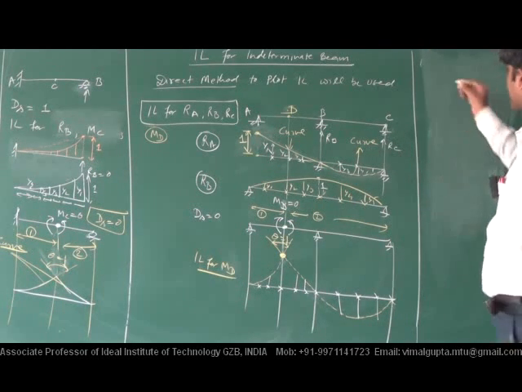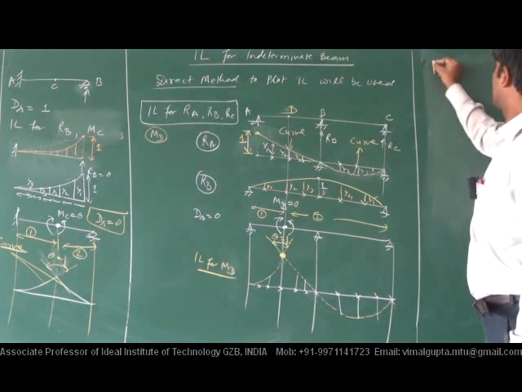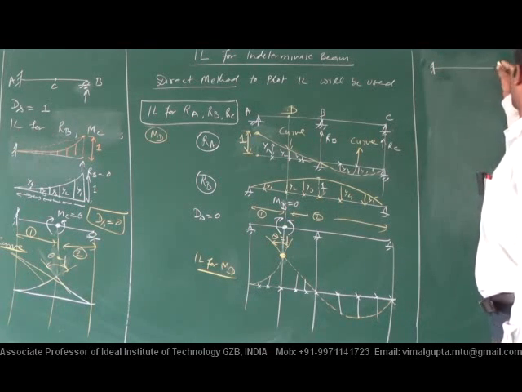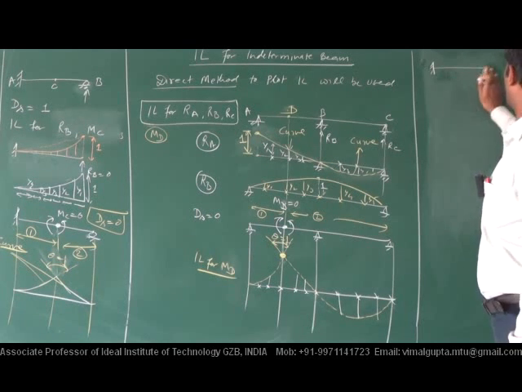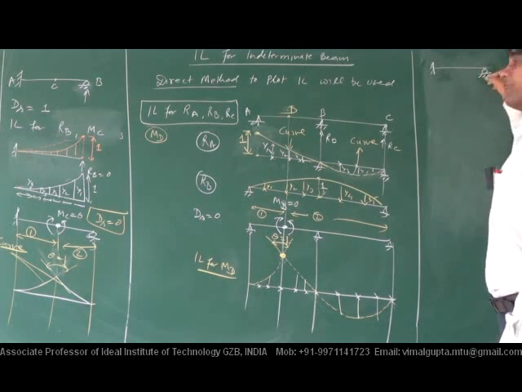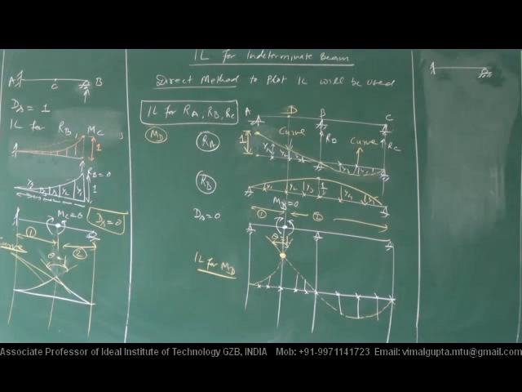So, if roller, consider this case. What I am going to tell you is how you will calculate the ordinate.